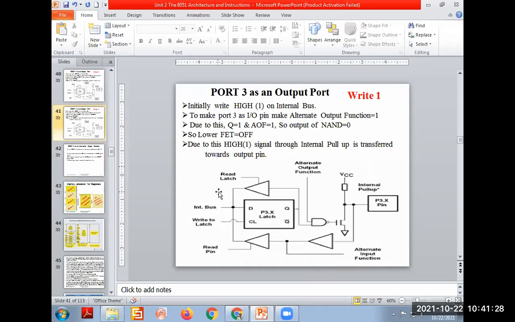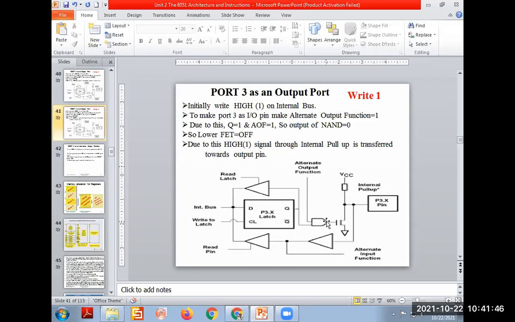Means the requirement is what? First we need to send the high level signal on this D1 Q1. As D1 Q1 means what? Depends upon what signal is coming on this alternate output pin, that will be forwarded here. So that will make this NAND gate operational, either 0 or 1.